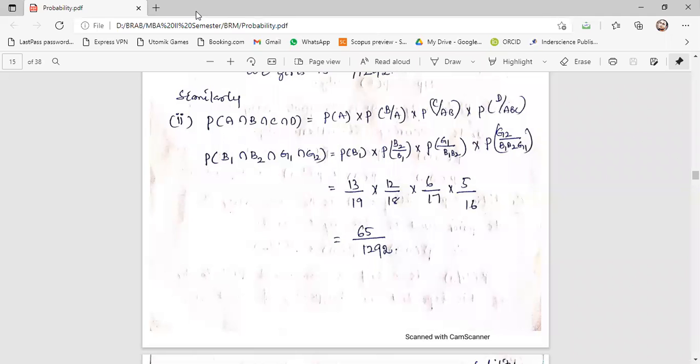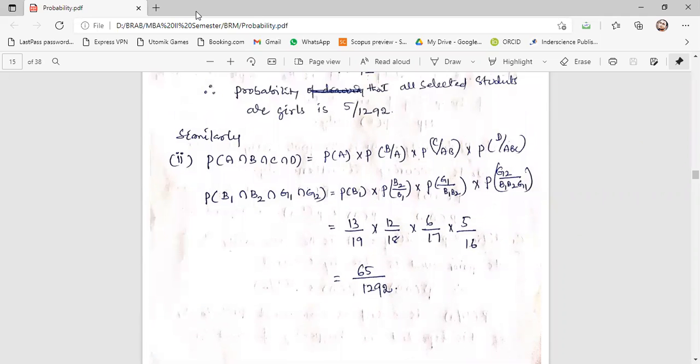So what is the probability of getting a boy in the first attempt? How many boys are there in the class? 13. 13 boys are there.